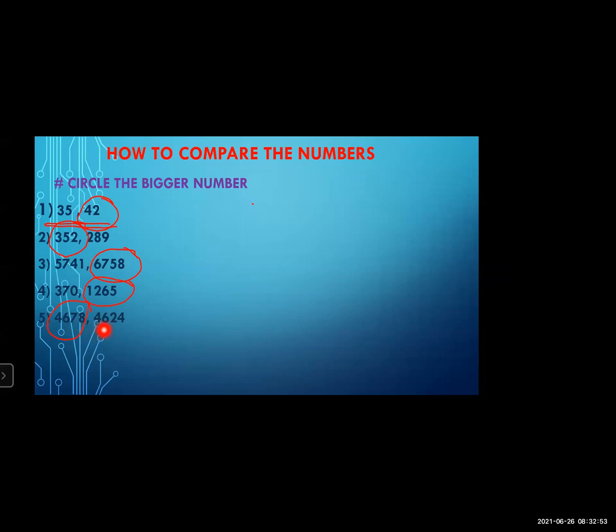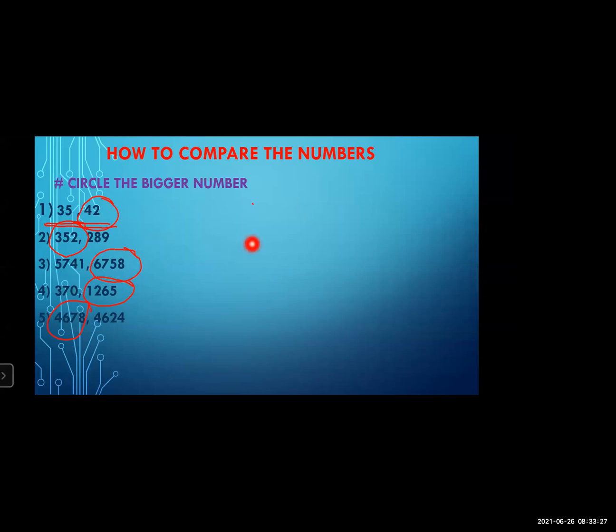So we see the next place, the tens. Here 7 and here 2. So 7 is bigger than 2. That's why 4678 is bigger than 4624. Understood how to find out the bigger number and smaller number?